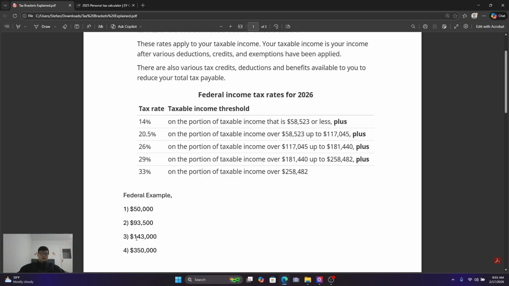Now, for 143,000, we have to again go through it and look, where does that 143 land? It lands in the third bracket. So again, we'll start with 14% on the 58,523. Then we'll take the difference between 117,045 and 58,523 times 20.5%. And then go 143 minus this 117.